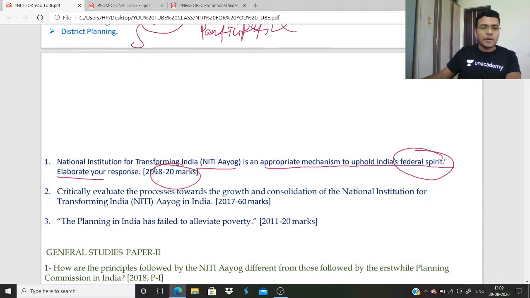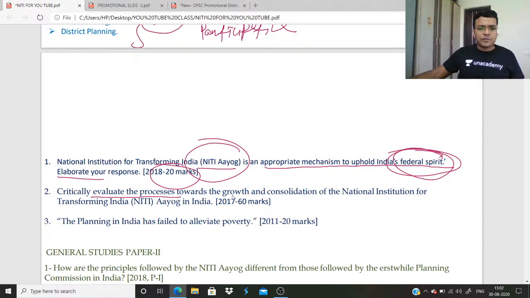This is 20 marks. You need to differentiate between the Indian polity answer and the public administration answer. Otherwise, this is the main reason people get lower scores in public administration, because they write everything. When you see NITI Aayog, the question is not asking what NITI Aayog is or its composition, but it asks about the federal spirit.